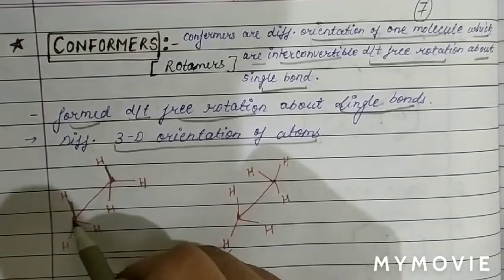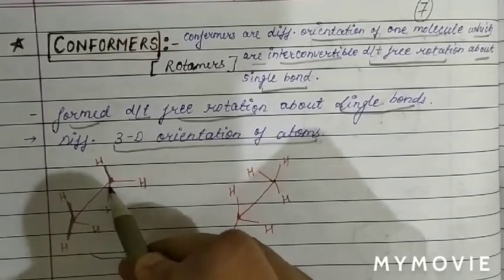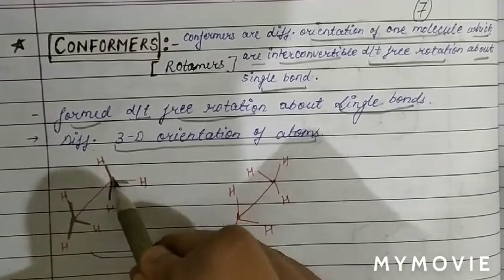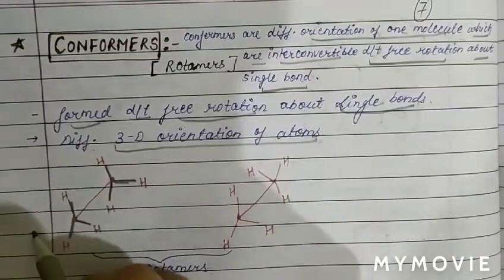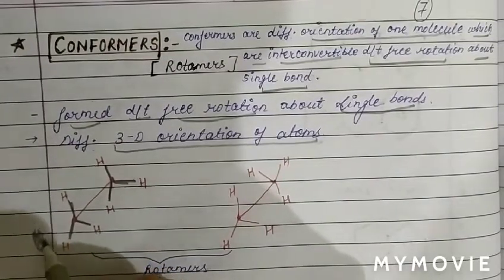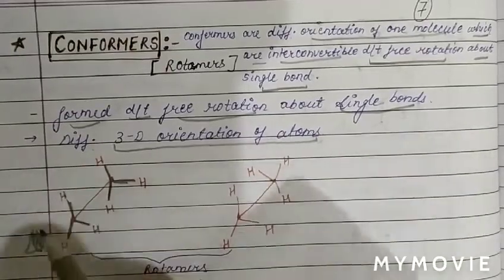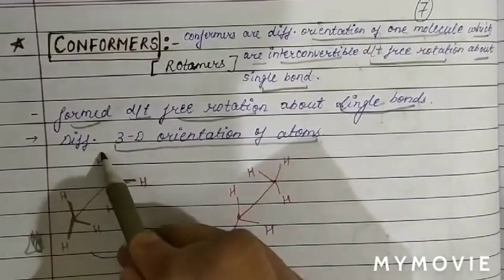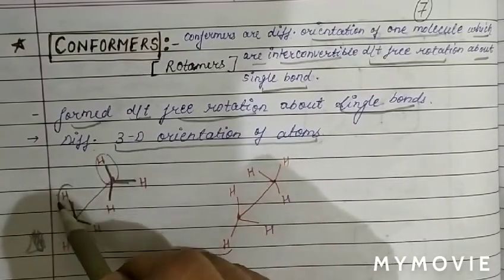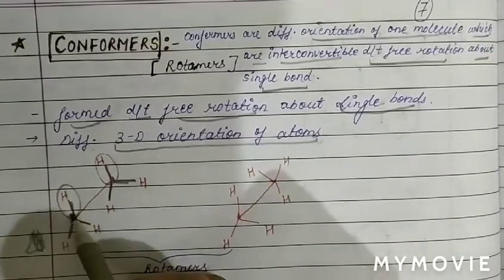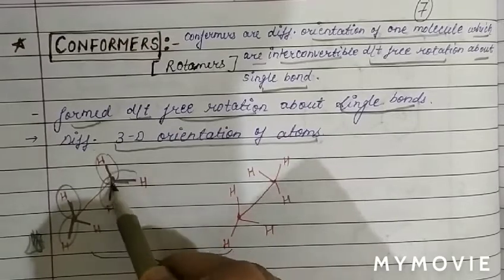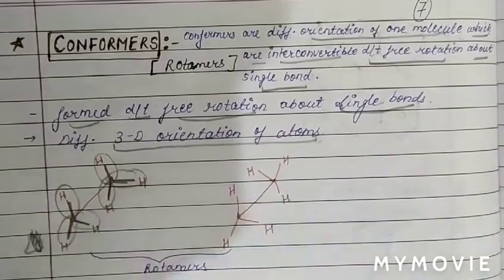Again, this carbon-hydrogen bond is hidden by this carbon-hydrogen bond, and this one is hidden by this one. Basically, when we keep our eyes at this position and look at the bonds, each carbon-hydrogen bond is hidden by the one in front of it.